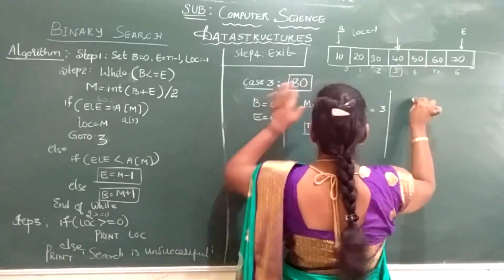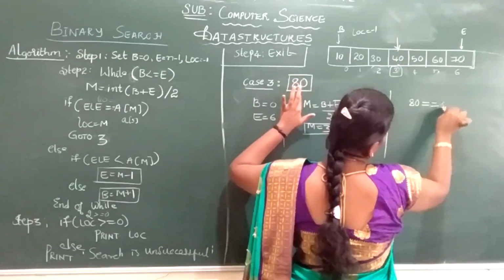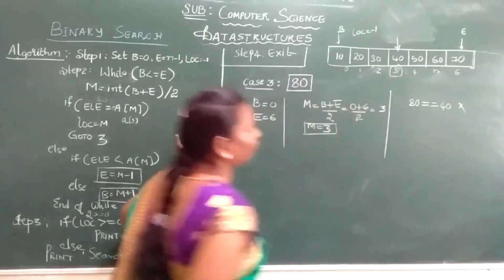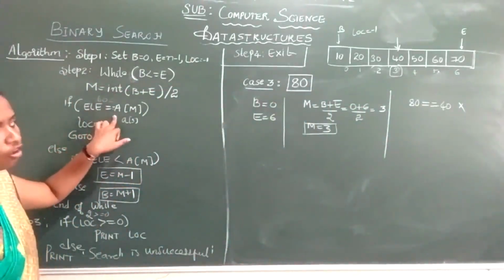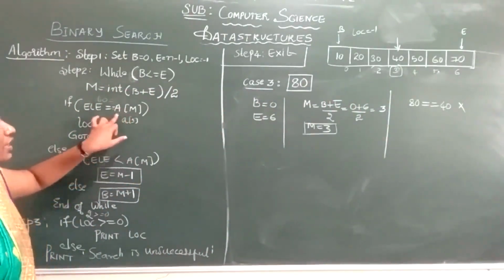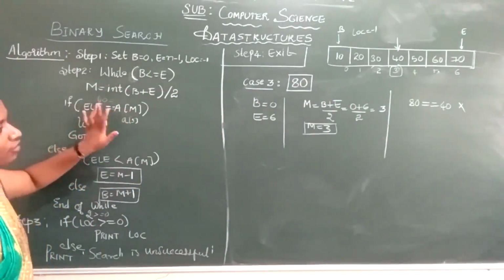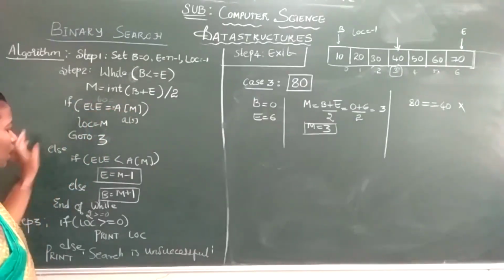Now what is your search element? 80. Now you compare. 80 equal to 40? Your condition fails. 80 is not equal to 40. See, element equal to A of m. What is A of m? A of 3 is nothing but 40. So 80 equal to 40? No, your condition fails. So again what will happen?